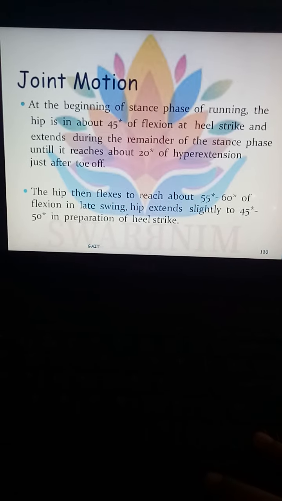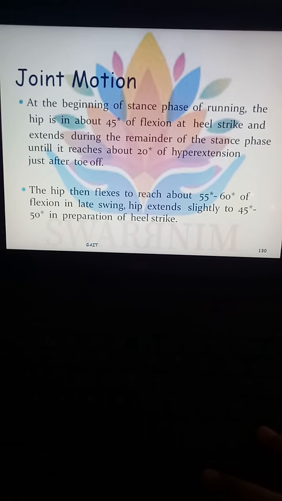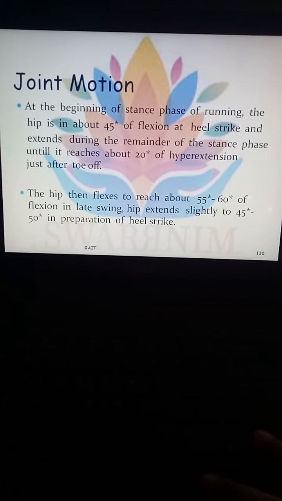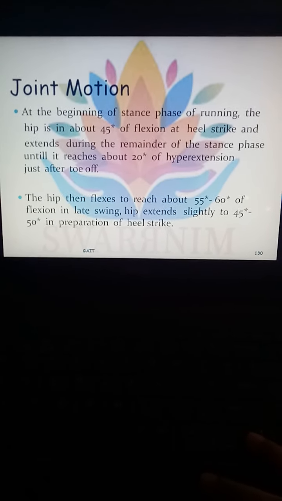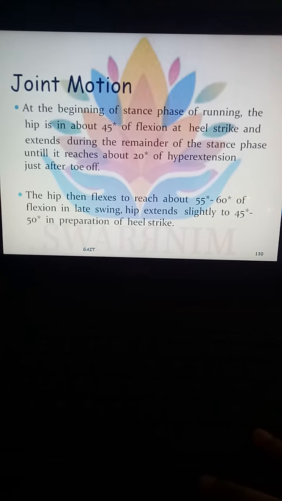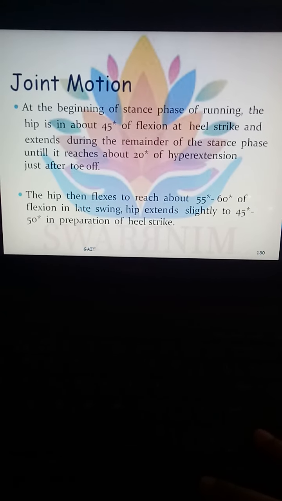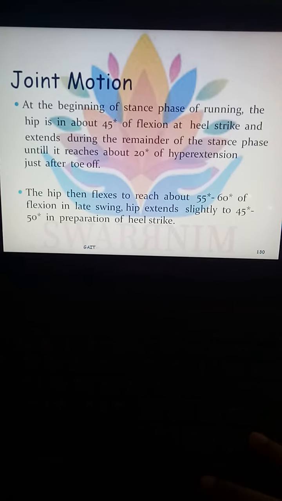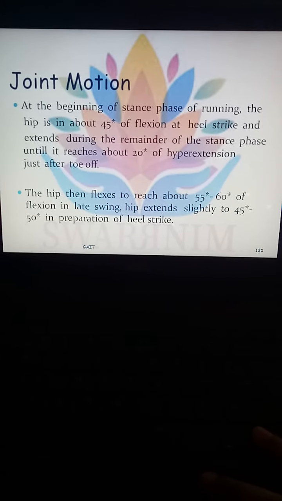So in joint motion, during the beginning of the stance phase of running, the hip is at about 45 degrees of flexion at heel strike position, and it will be extended during the remainder of the stance phase until it reaches about 20 degrees of hyperextension just after toe off.